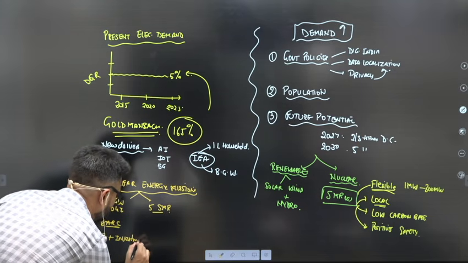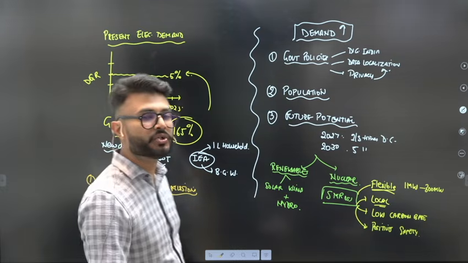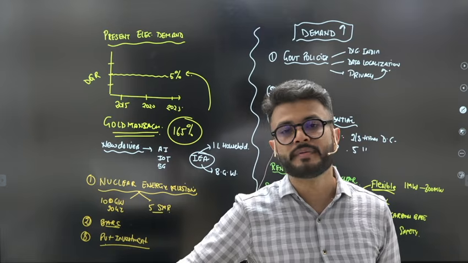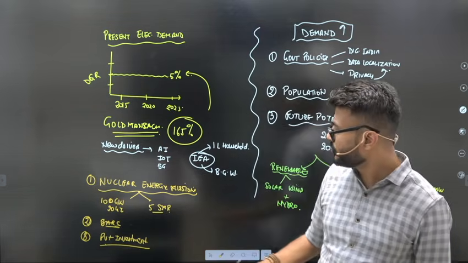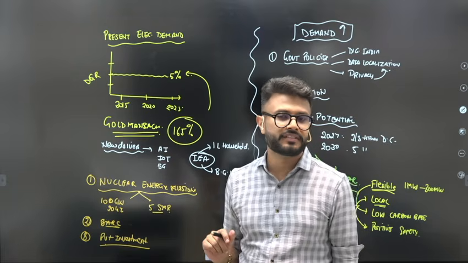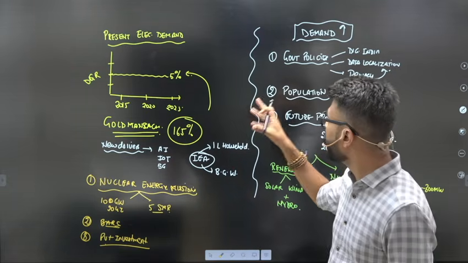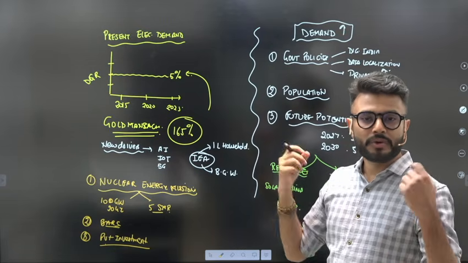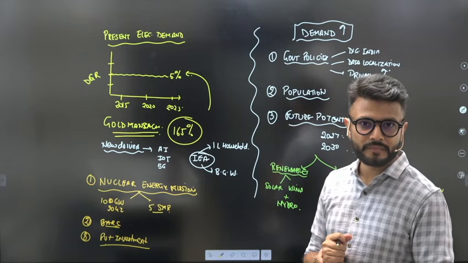So the government is thinking to amend a few laws. For example, it is thinking to amend the Civil Nuclear Liability Act. It has to be amended. Then the Atomic Energy Act has to be amended in order to attract private investment in this sector. So this is all about the data centers, that is, how are we going to power our data centers. It is not just that we are using AI. We need to be conscious, we need to plan for it, right?